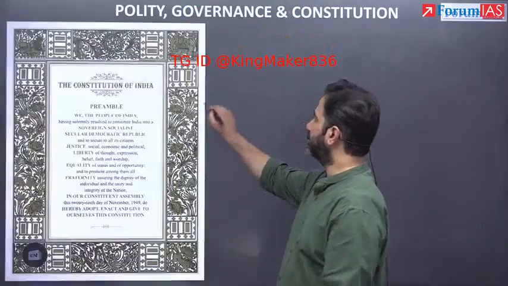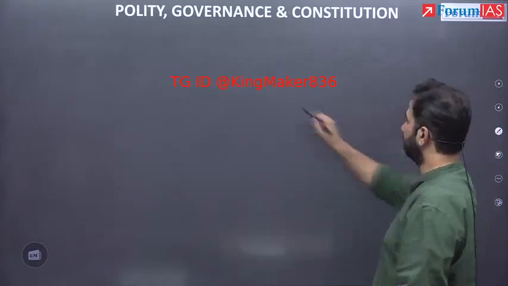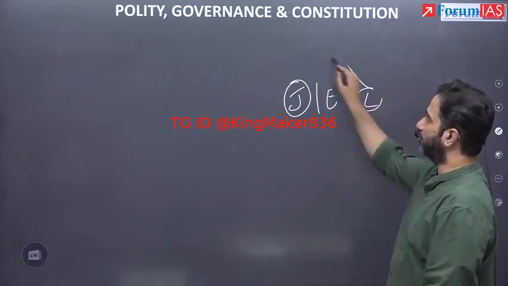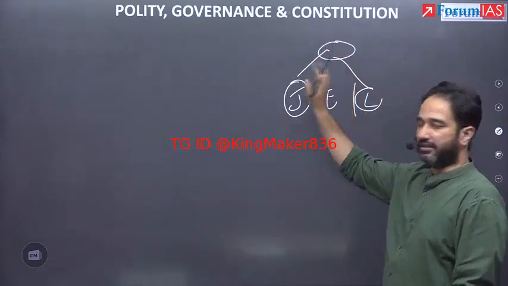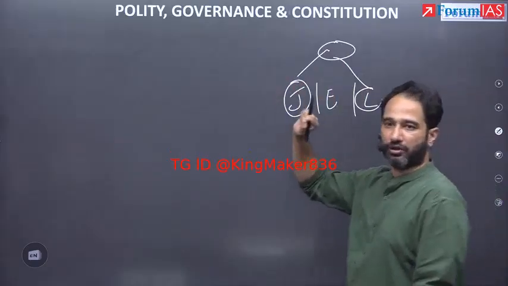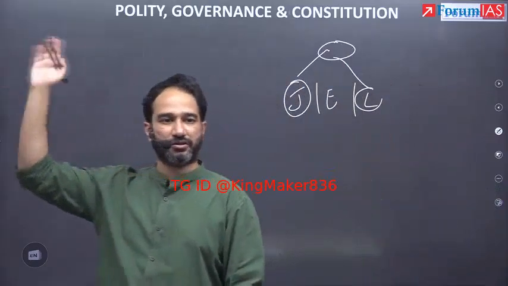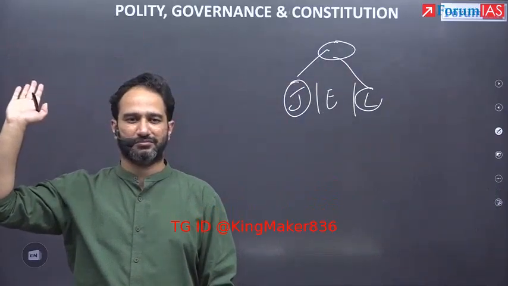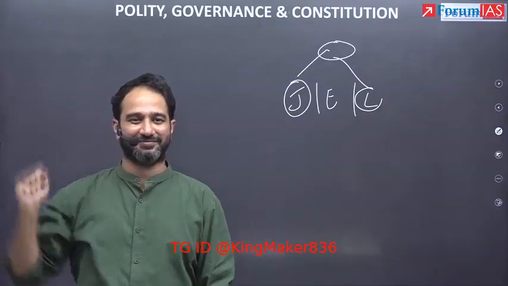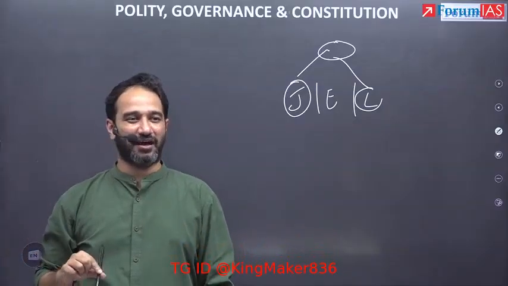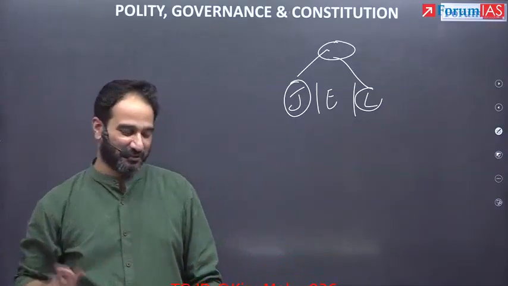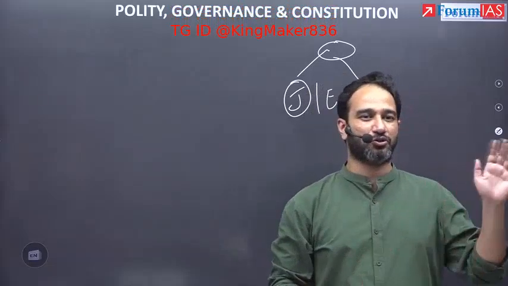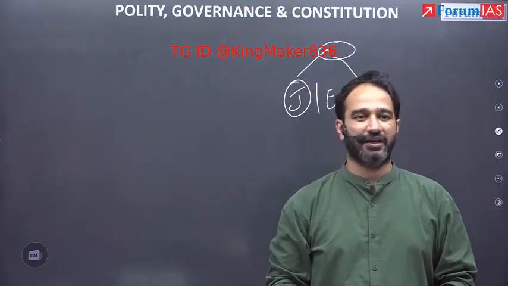So you have judiciary, executive, and legislature. You should not have one person that is the head of all of them. That cannot be the case. There would be different persons heading each of these. You have the President, who is the head of the Union executive. You have the CJI. And who is the head of the legislature? Do we have a head of the legislature? No. As far as the legislature is concerned, it does not have a head. So the idea is that there should not be a single individual that ends up heading any two organs together.